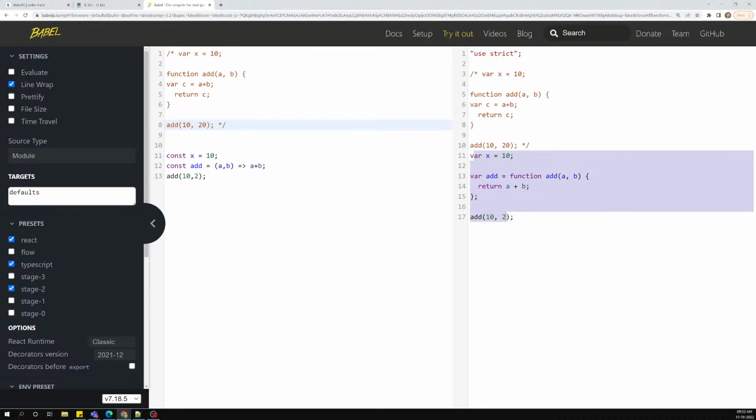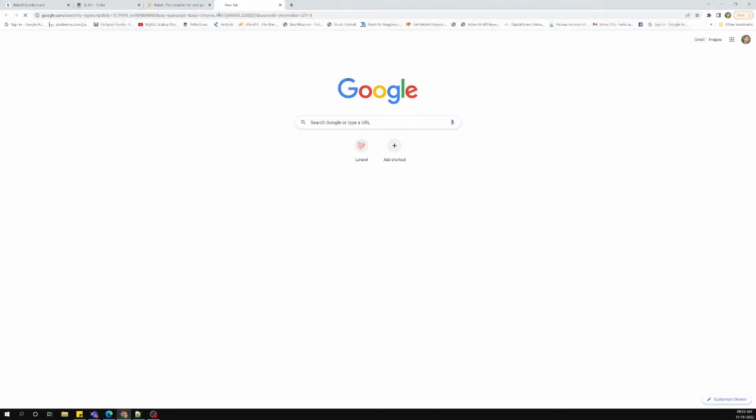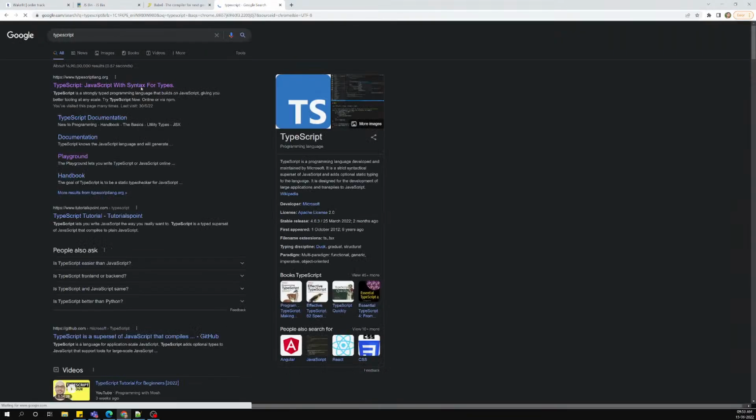So the same output, we got the same output only. So without any problem, we got the same output. So this is how the Babel compiler will compile the code. And we also have the TypeScript compiler. Let's try to see it. Try to open this TypeScript. Let's try to open that one.